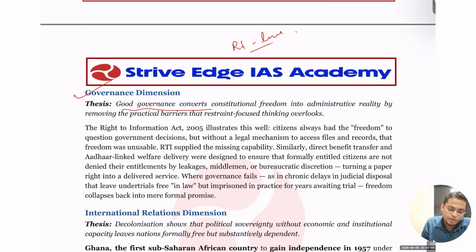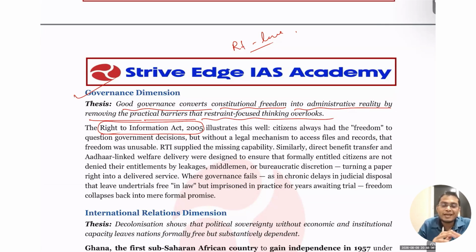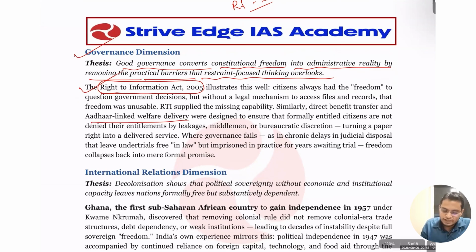You can see good governance converts constitutional freedom into administrative reality by removing a patriarchal barrier that restrains focus. You can see the Right to Information Act. Just by knowing your rights, what your entitlements are, you can definitely make the government accountable if they fail to deliver something. Okay, so you can give these examples. A lot of examples I have written here. Just read so you'll understand.